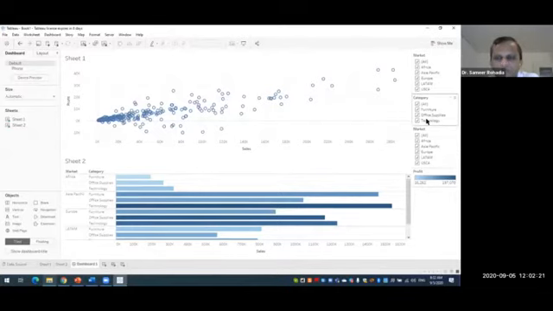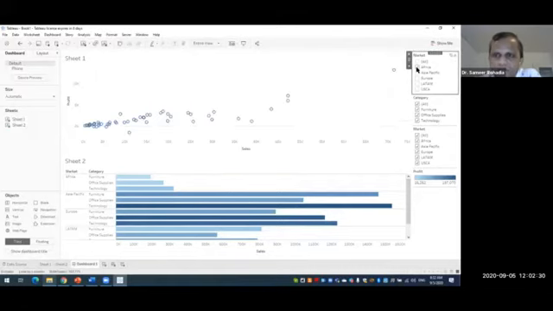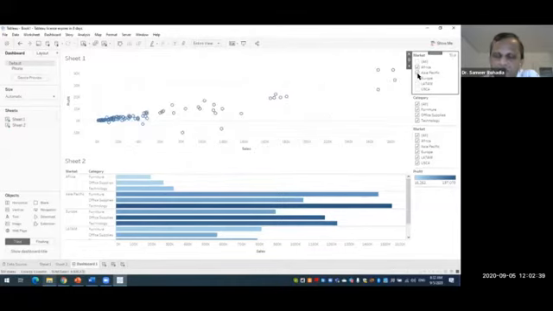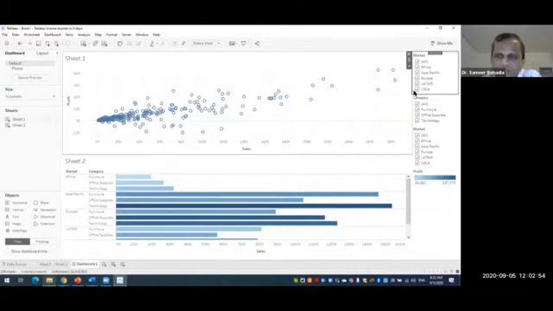Now let us play with these filters. In the top market filter, the first market filter, by default all is selected. Now I just select Africa, say for example. Then it is showing us all about Africa. Then I can include Asia Pacific also, then Europe, then Latin America, and then if I finally select US Canada, then by default all is selected. So what you can see over here is that the first market filter is only affecting this sheet 1. It is not affecting the sheet 2.